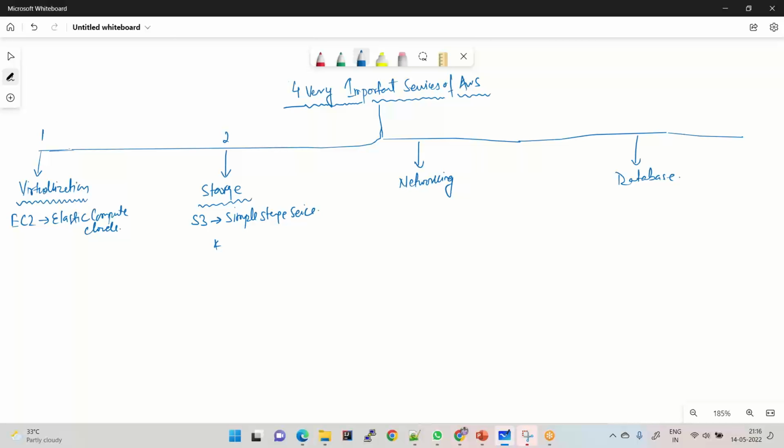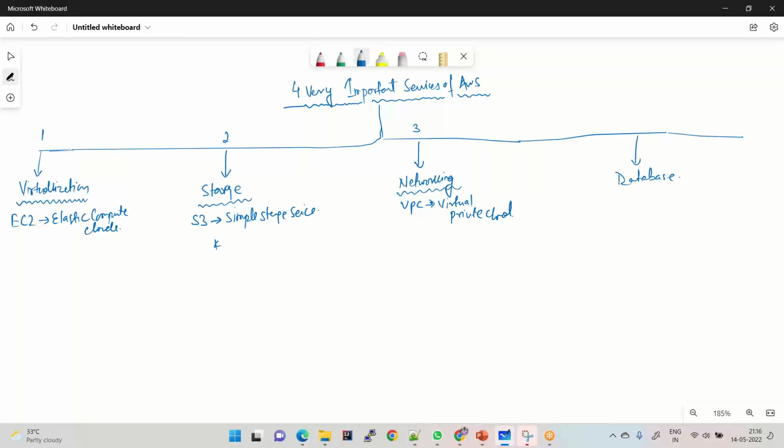Now, in case you are interested in networking and want to understand how networking can be implemented on the AWS platform, the service primarily used for networking is called VPC, that is Virtual Private Cloud. VPC stands for Virtual Private Cloud. Using this service, you can implement all sorts of networking in AWS.